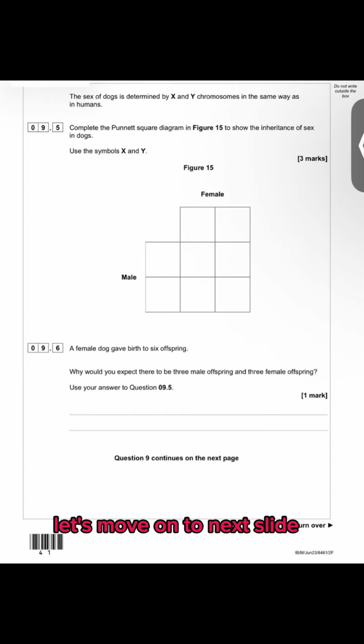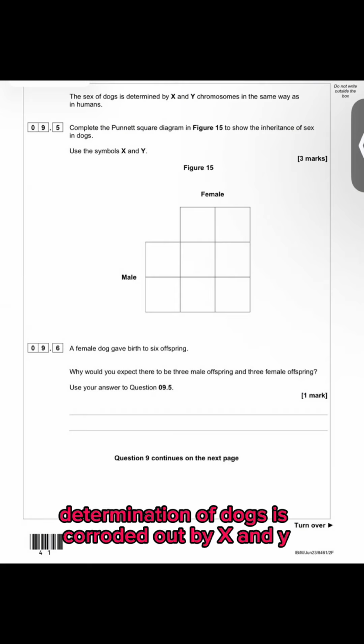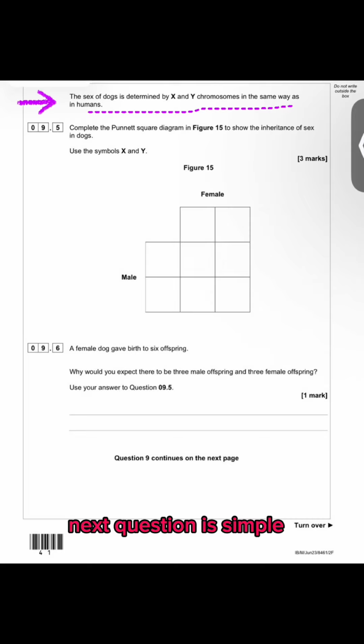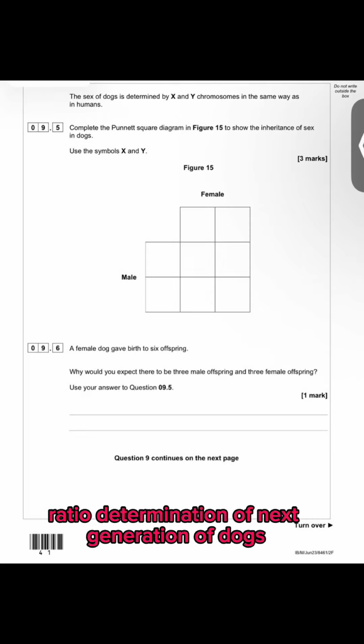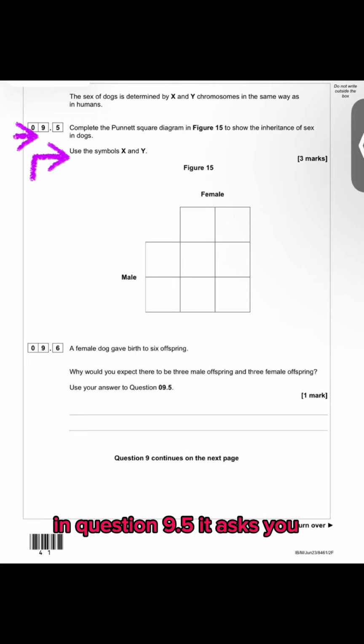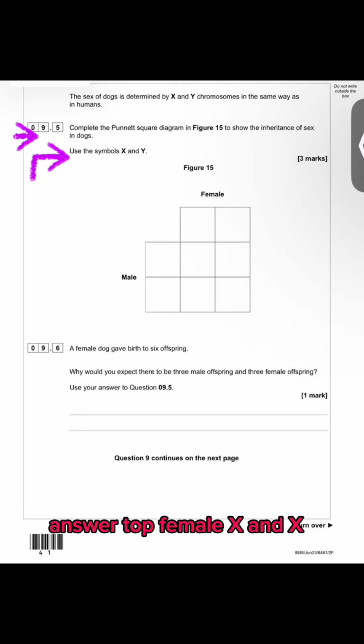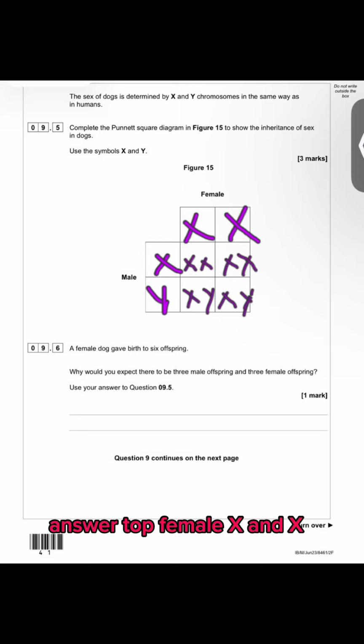Let's move on to the next slide, and here you see the statement that sex determination of dogs is carried out by X and Y chromosomes, the same way as in humans. The next question is simple: ratio determination of the next generation of dogs. Question 9.5 asks you to complete the Punnett square for sex inheritance. Answer: top, female, X and X. Side, male, X and Y. Boxes, XX, XX, XY, XY.